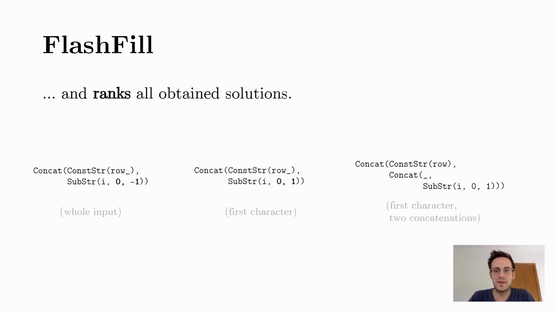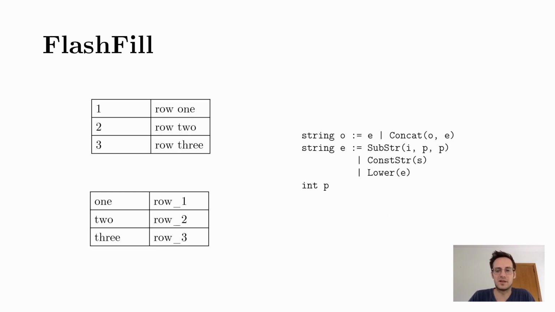Typically, there will be many solutions for the subproblems, which can be combined to yield even more solutions for the entire problem. All of these solutions are then ranked by some heuristic on which could be the desired program. For example, taking the whole input is more general than taking only the first character, which is simpler than a program with more concatenations. Given problems that require semantics and a starter DSL, we can then simply add some new operations. In this example, we add operators to convert strings to numbers and vice versa.